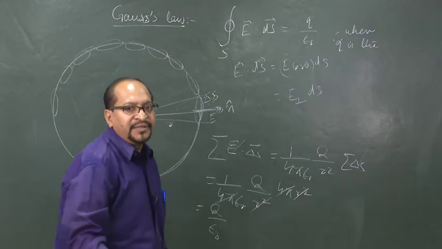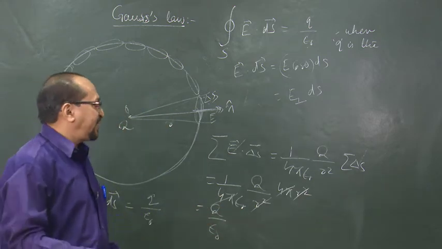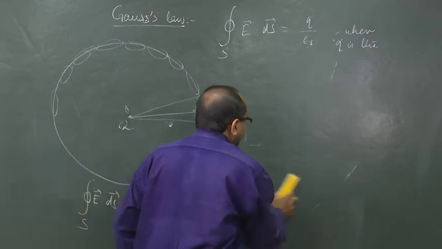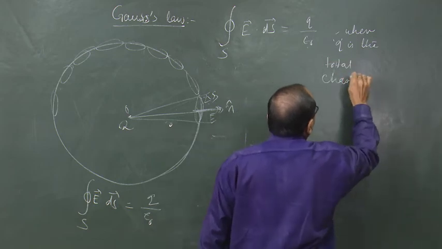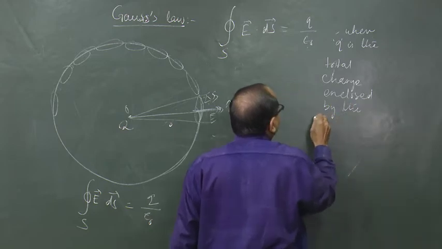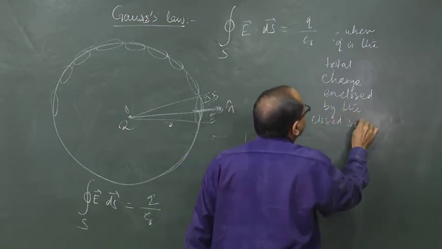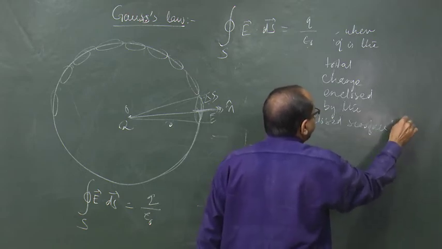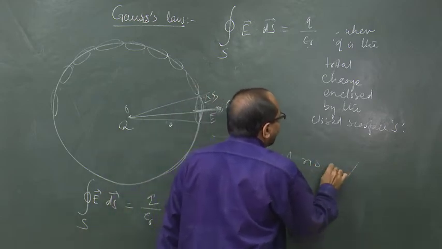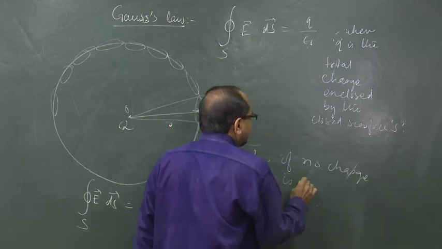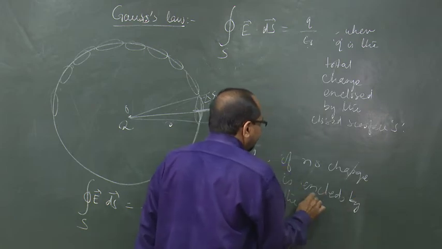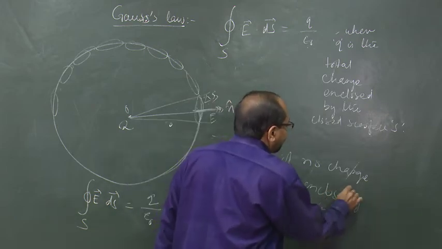There may be a number of charges, and charges are scalar quantities, so we can add them algebraically, and this q gives you the total charge enclosed by the closed surface S, and it is equal to 0 if no charge is enclosed by the surface.